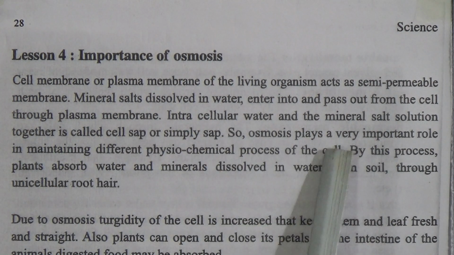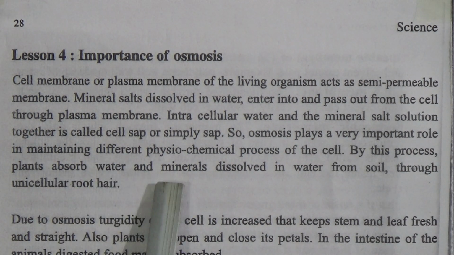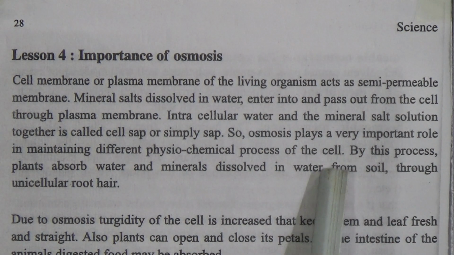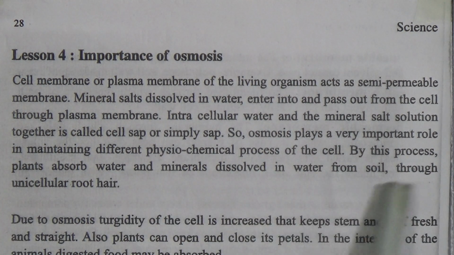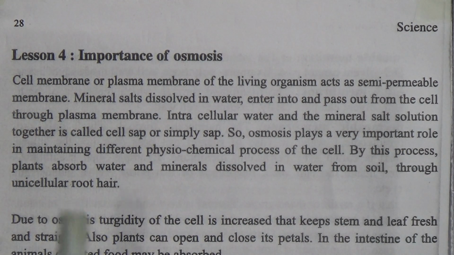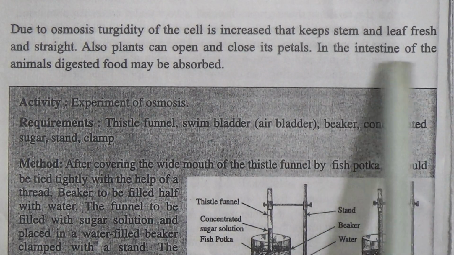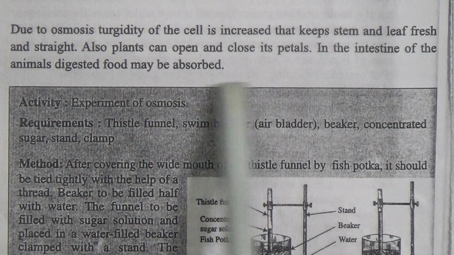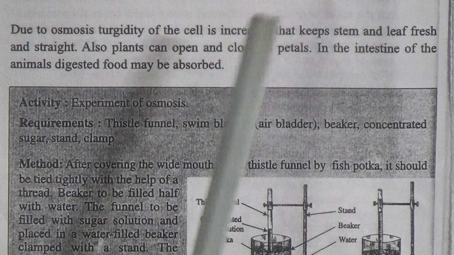So, osmosis plays an important role in maintaining different physiological processes of the cell, and by this process plants absorb water and minerals dissolved in water from the soil through unicellular root hair. Due to osmosis, turgidity of the cell is increased, which keeps stem and leaf fresh and straight. Also, plants can open and close their petals, and in the intestine of animals digested food may be absorbed. My dear students, learn properly the importance of osmosis.